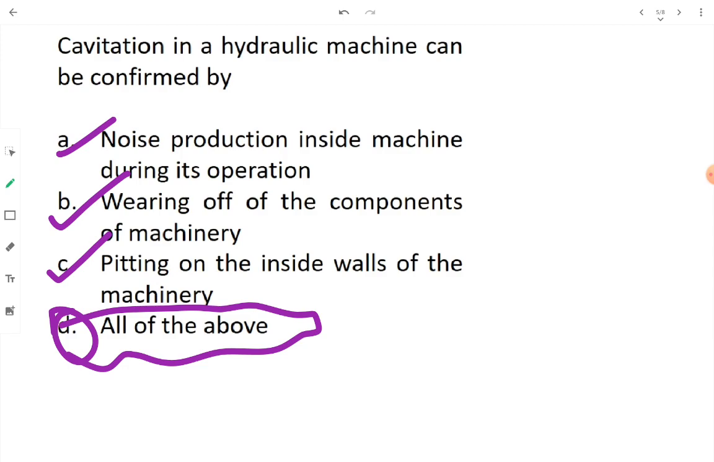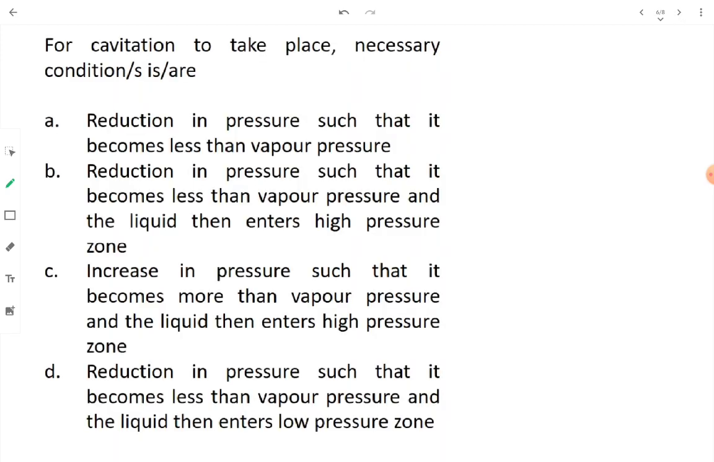Okay, let's go to the next question. For cavitation to take place, the necessary condition or conditions are. Okay, now what are the necessary conditions? Reduction in pressure such that it becomes less than vapor pressure. Okay, this is the partial requirement, the partial fulfillment of the requirement for the initiation of cavitation. Then reduction in the pressure such that it becomes less than vapor pressure and the liquid then enters a high pressure zone. Yes, let's just assume option B is right.